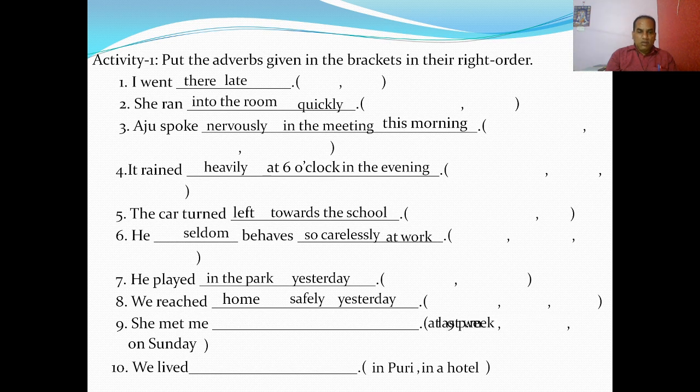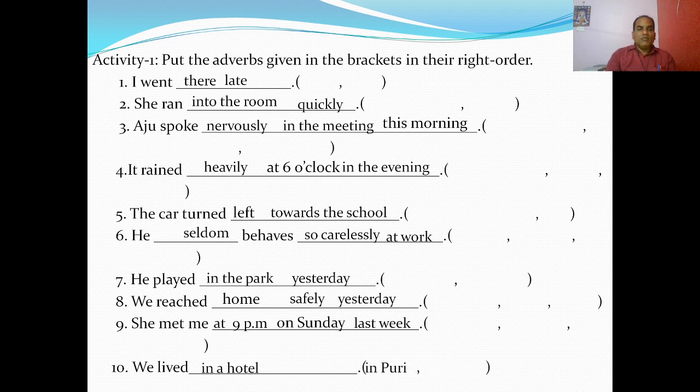PMT. She met me at 9 p.m. on Sunday last week. You see, at 9 p.m. on Sunday last week are adverbs of time, with the shorter time first: at 9 p.m., then the day, then the week. We lived in a hotel in Puri. So the shorter unit is in a hotel and the larger is in Puri.